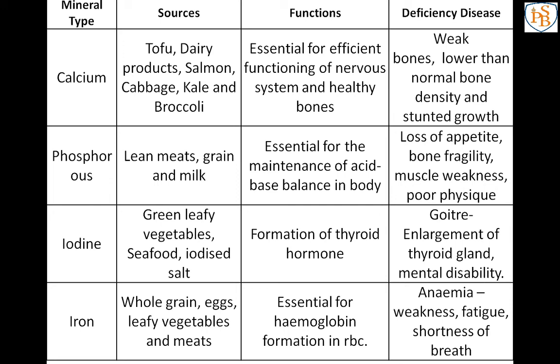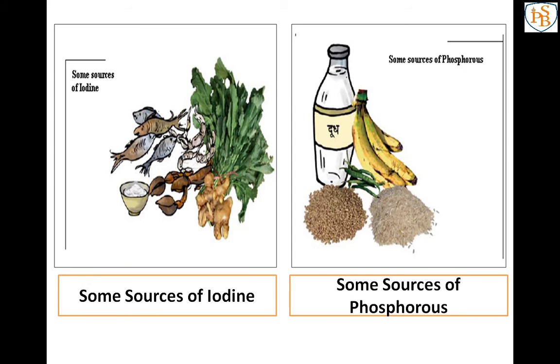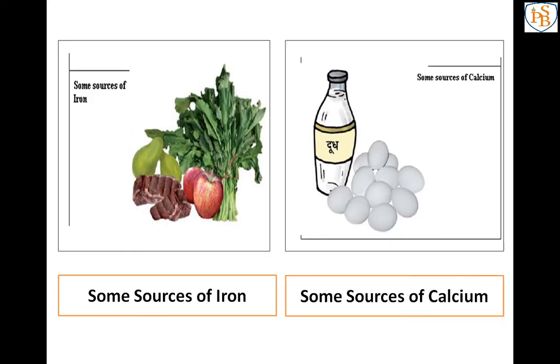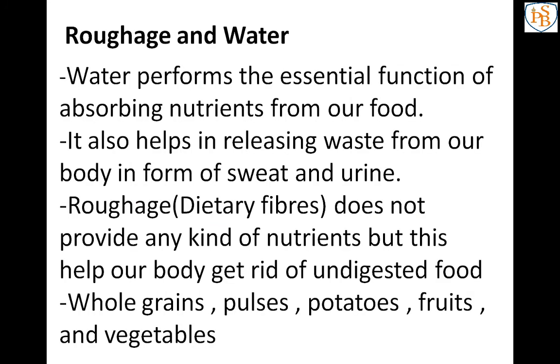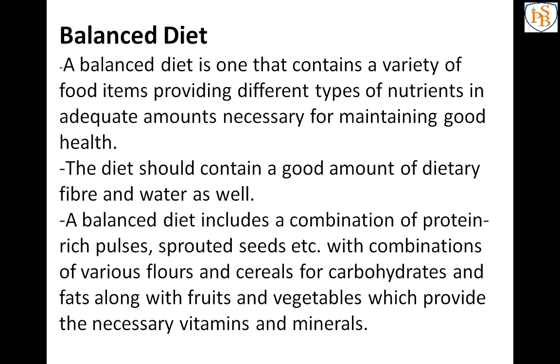Then we have discussed this table. Some sources of iodine, sources of phosphorus, then iron and calcium. Next, we have learned about roughage and water. Same as nutrients, roughage and water are also important. Next, the new point we have learned is balanced diet.